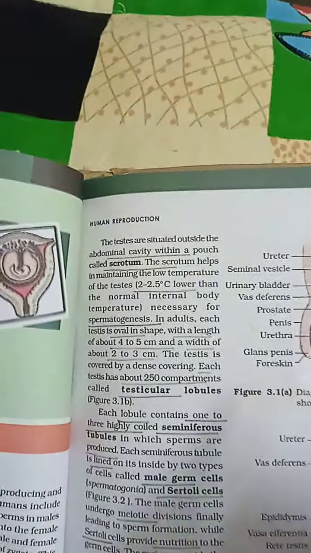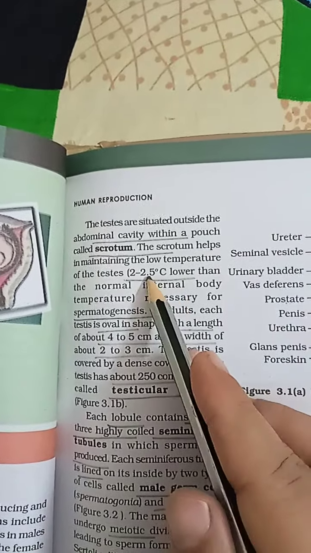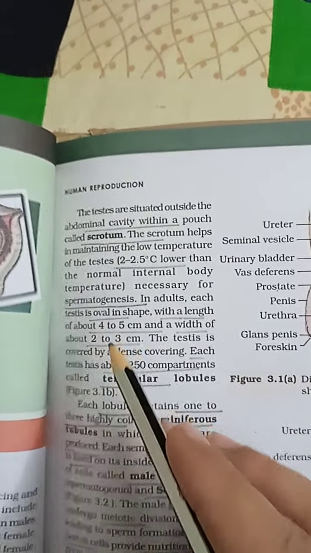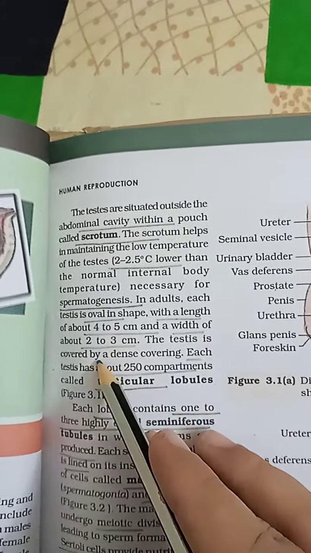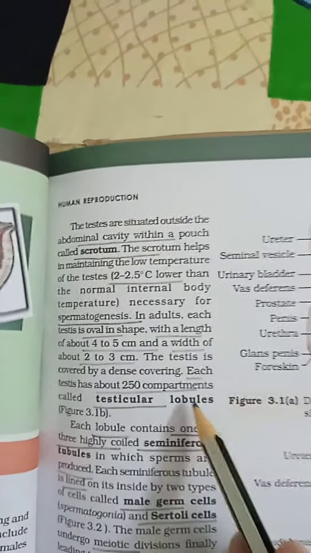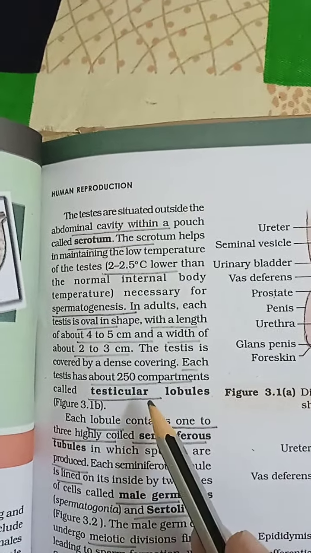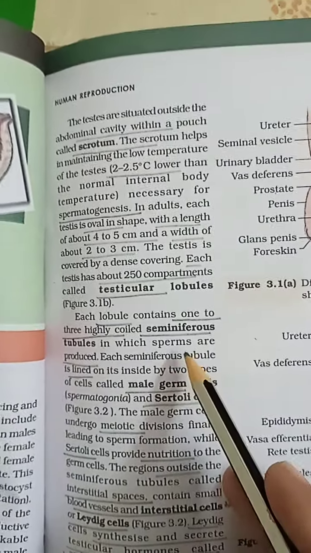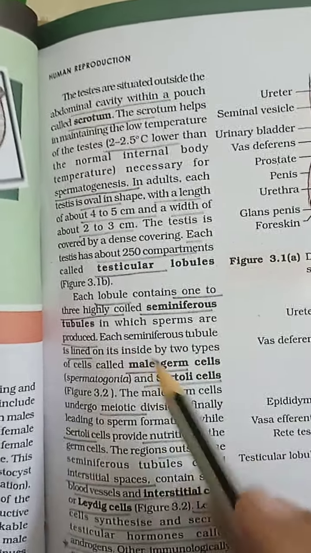The temperature of the scrotum is 2 to 2.5 degrees below the normal body temperature, which helps in spermatogenesis. The size is 4 to 5 centimeters in length and 2 to 3 centimeters in width. The testis contains compartments called testicular lobules. There are 250 compartments, and each compartment contains one to three highly coiled seminiferous tubules.